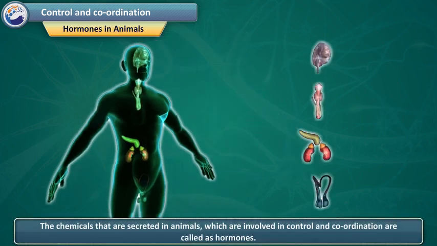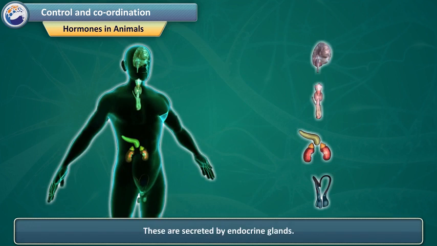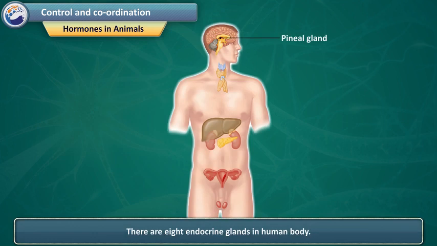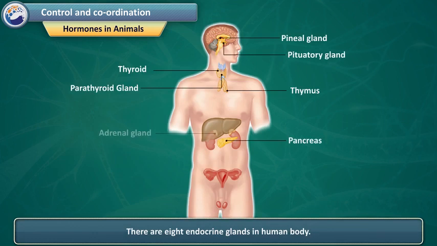The chemicals that are secreted in animals, which are involved in control and coordination, are called hormones. These are secreted by endocrine glands. All endocrine glands together form the endocrine system. Hormones secreted by endocrine glands are directly released into the blood. There are 8 endocrine glands in the human body: hypothalamus, pineal gland, pituitary gland, thyroid and parathyroid gland, thymus, pancreas, adrenal gland, testes, ovaries. Let us learn about them in detail.